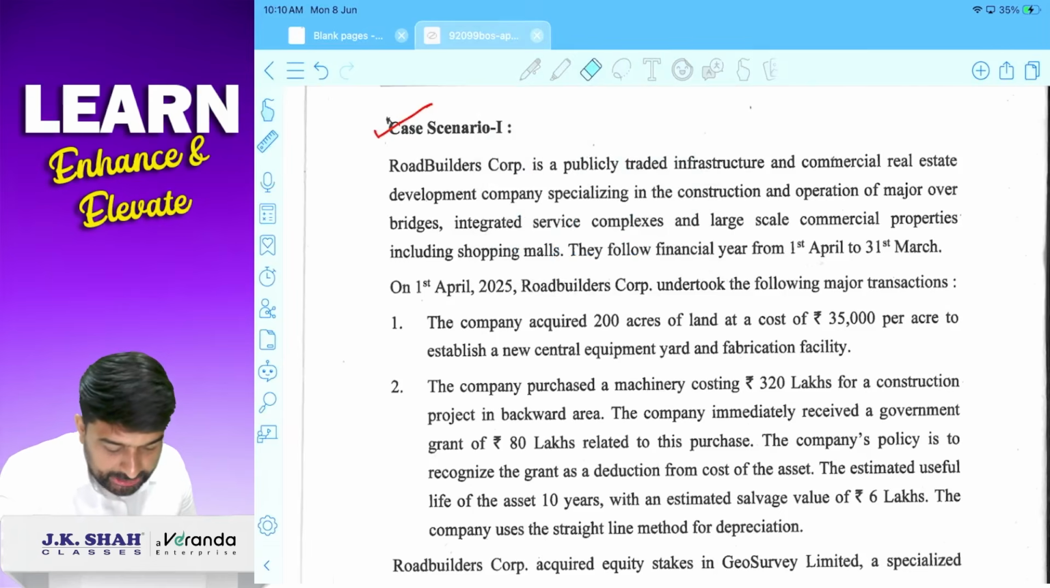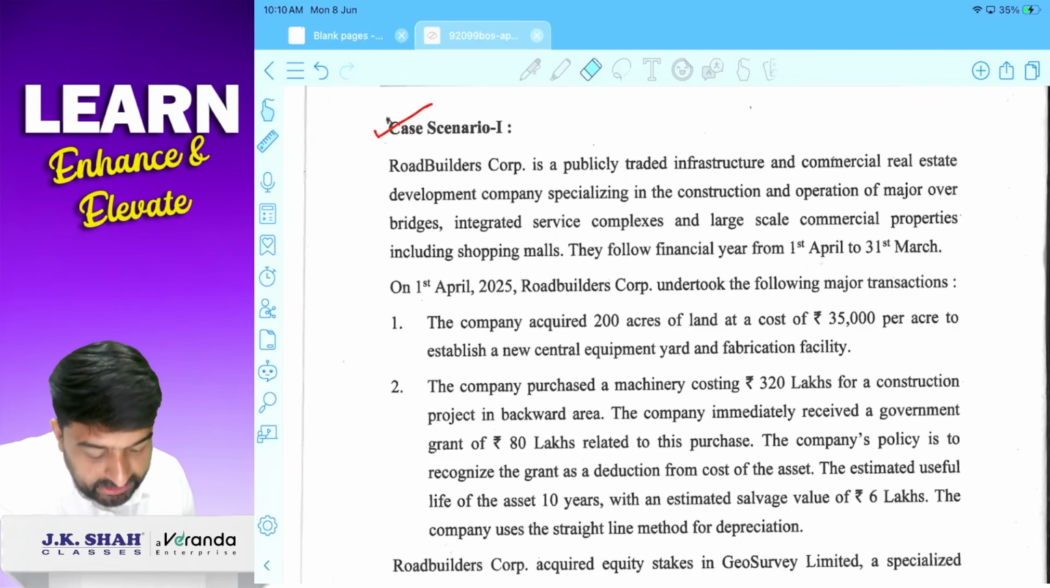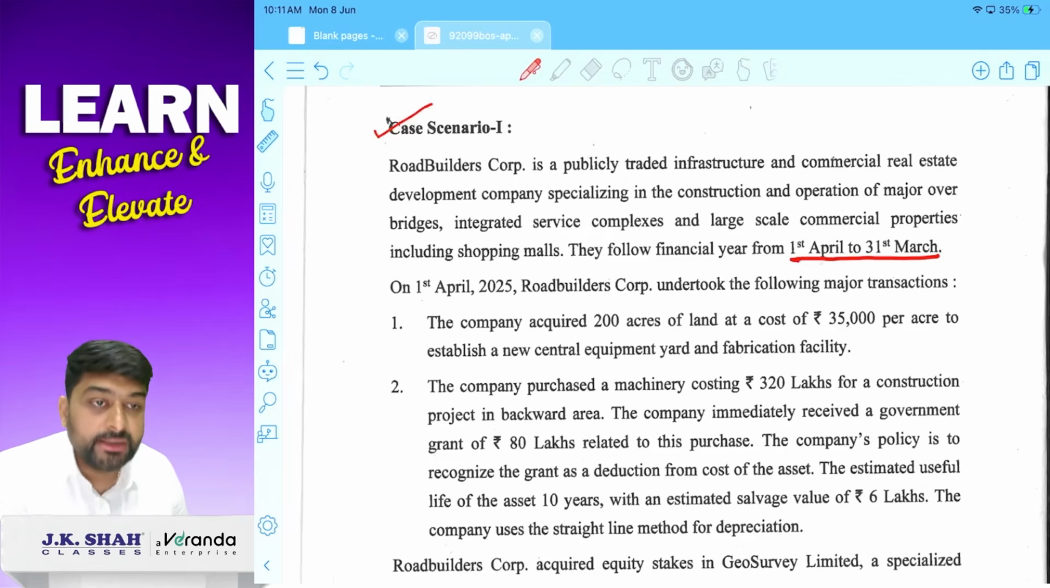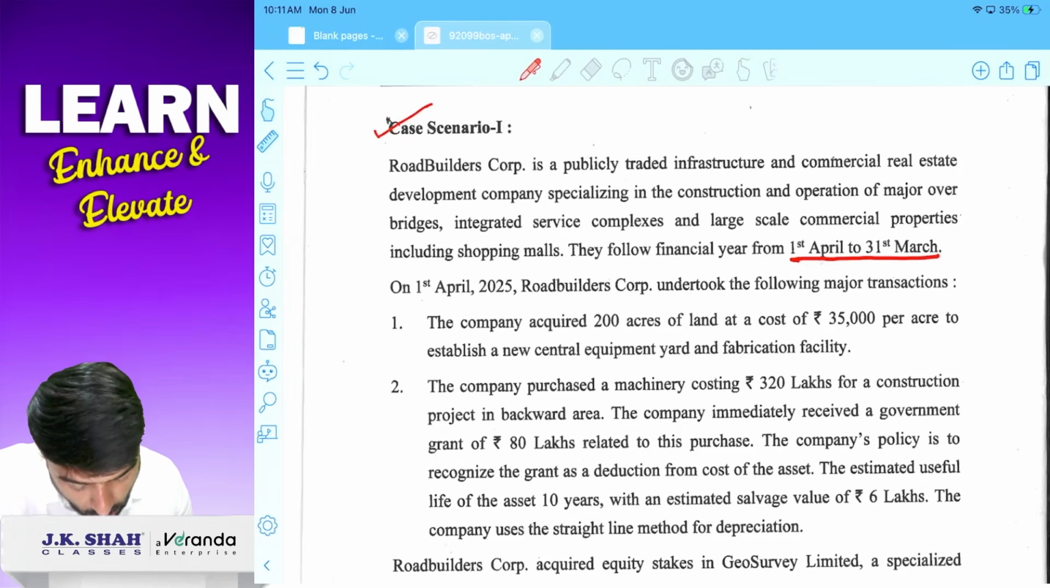Road Builder Corporation is a publicly traded infrastructure and commercial real estate development company specializing in the construction and operation of major overbridges, integrated service complexes and large scale commercial properties including shopping malls. They follow financial year 1st April to 31st March. So their year ending is 31st March. On 1st April 2025, Road Builders Corporation undertook the following major transactions.